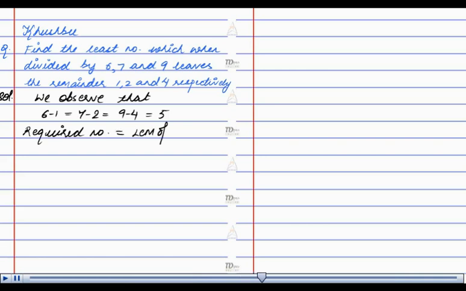LCM of 6, 7 and 9 minus 5, that comes out to be 126 minus 5, which is 121. So the least number which when divided by 6, 7 and 9, leaving the remainders 1, 2 and 4 respectively, is 121. This is the required solution.